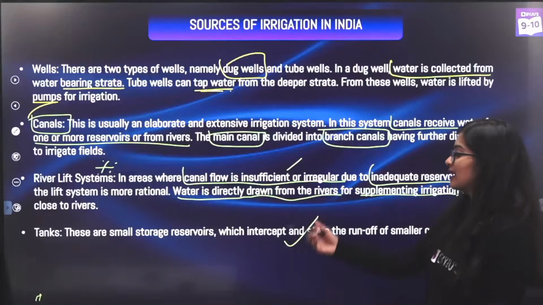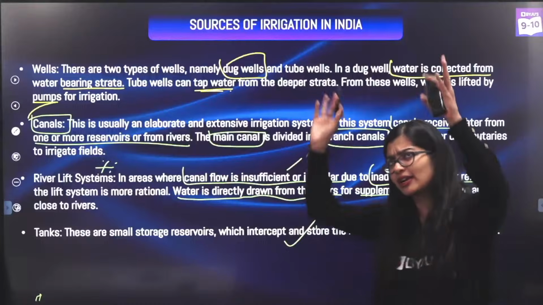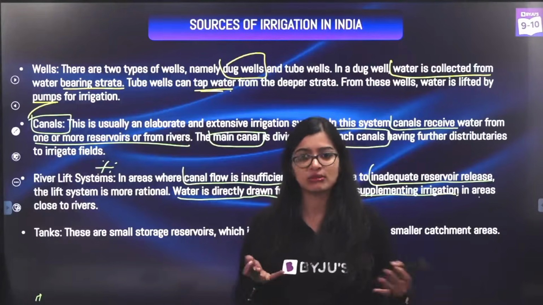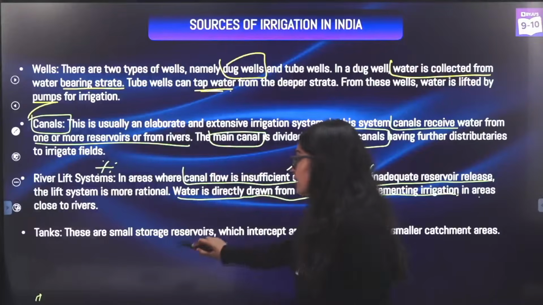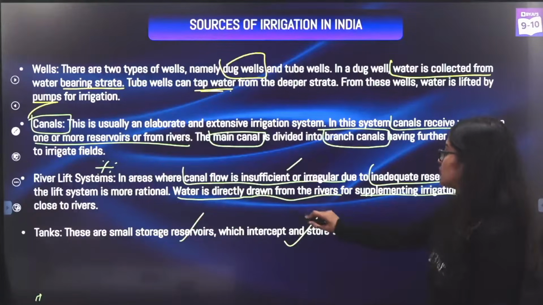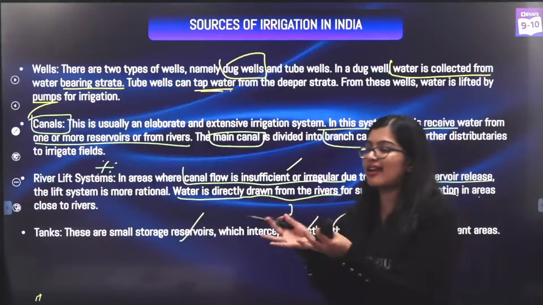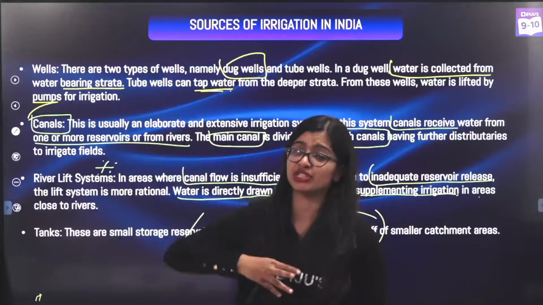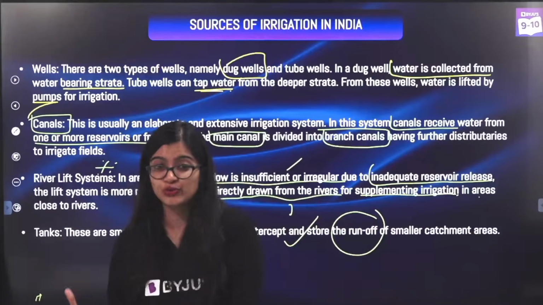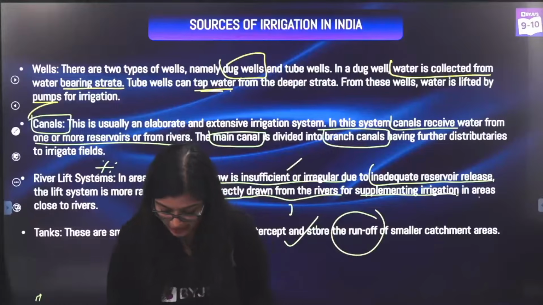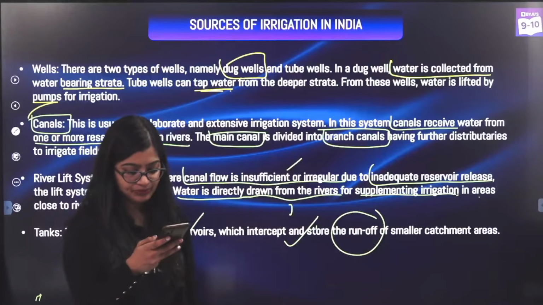And last but not the least, very easy, right? Tanks. What are tanks? They are nothing but storage areas. You have a tank right on top of your house, right? Sure, most of you have it. What does the tank do in your house? It stores the water. Similarly, these are small storage reservoirs which intercept and store runoff water. So if there's a lot of surface runoff, or an area with a lot of stored water, they build tanks on it so that water can be stored inside it. So are we clear, everybody?